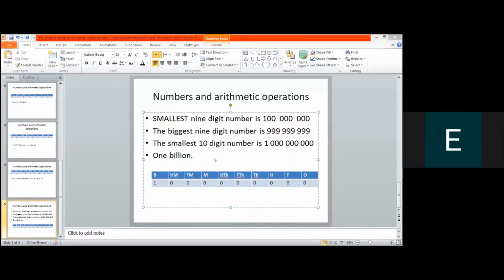1 billion. Say it again. 1 billion. It is billion. And you can see, children, that this is the smallest 10-digit number. Now you can see here that we have 0 in ones, tens, hundreds, 1,000, 10,000, 100,000, million, 10 million, 100 million, and now it is billion. So the smallest 10-digit number is 1 billion.